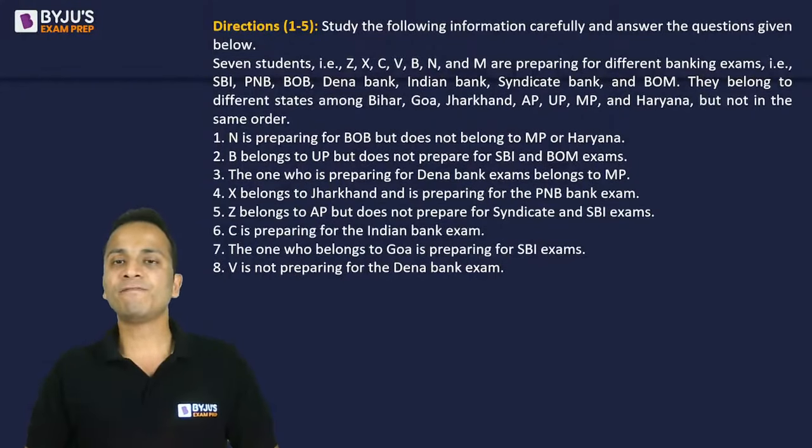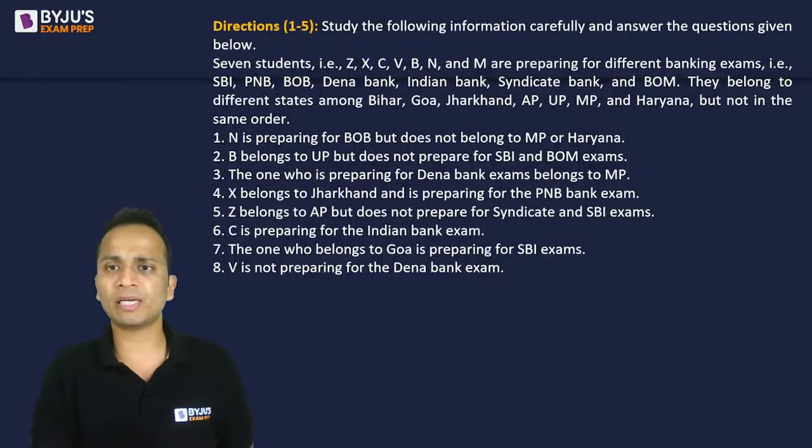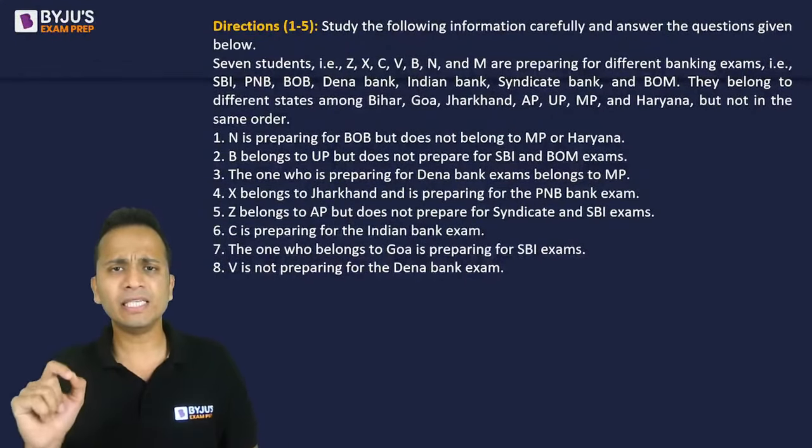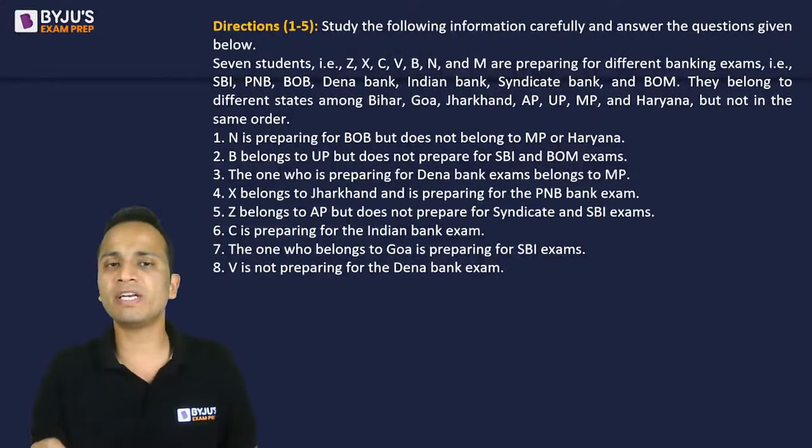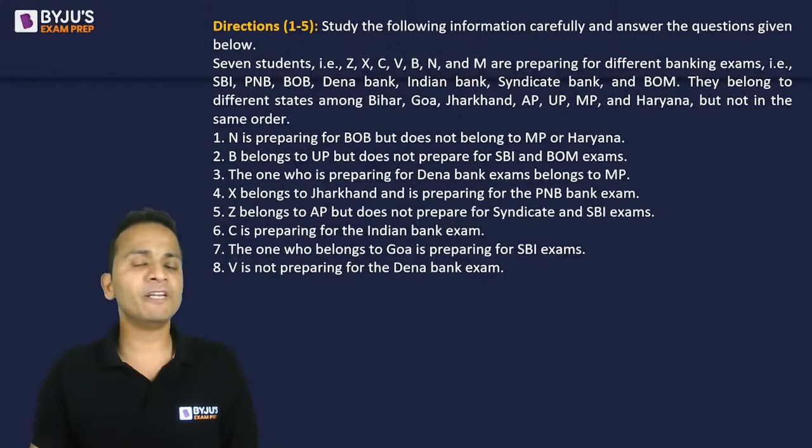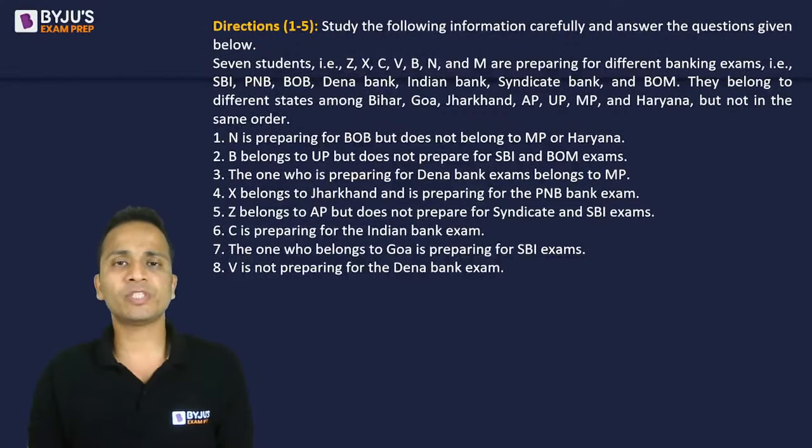Study the following information carefully and answer the questions given below. 7 students Z, X, C, V, B, and M are preparing for different banking exams. So there are 7 different banking examinations for which these 7 students are preparing. And these 7 students belong to 7 different states. The states are given, but not necessarily in the same order. Now, there are 8 conditions given below.